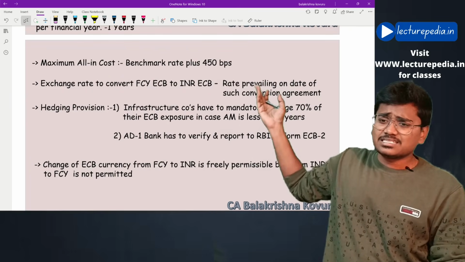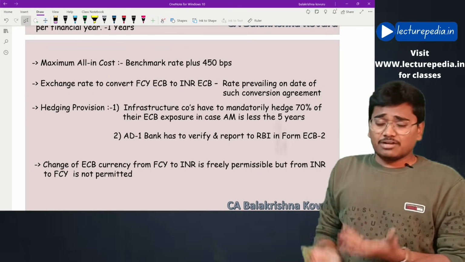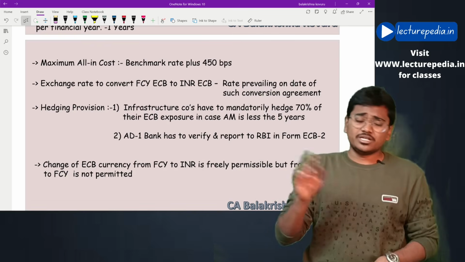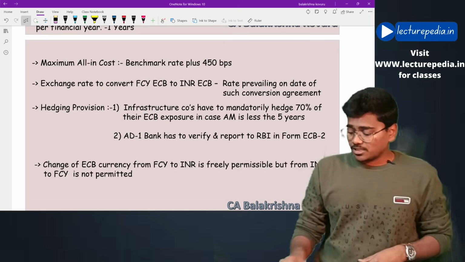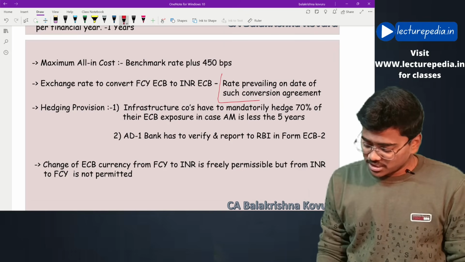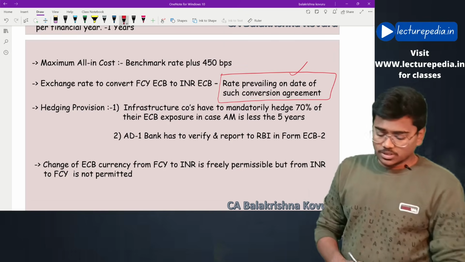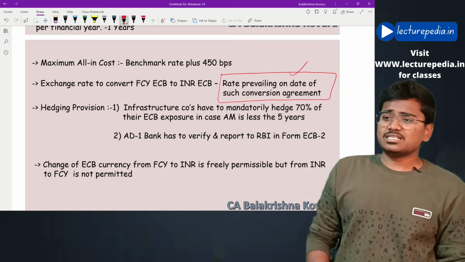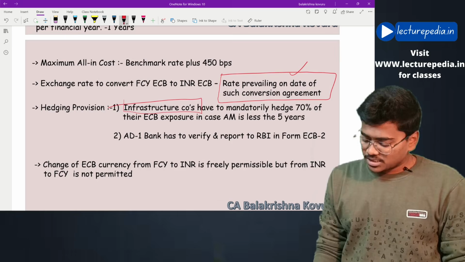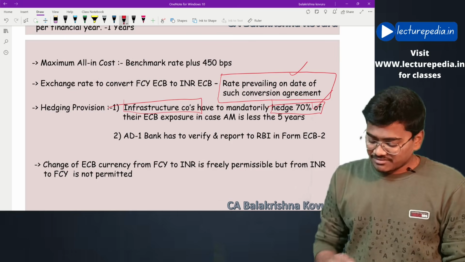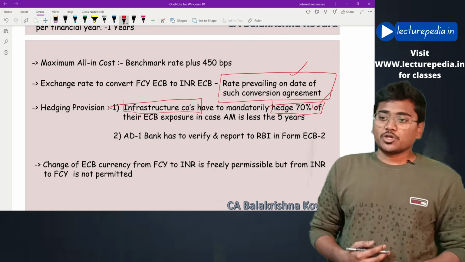Next, exchange rate. If you want to convert foreign exchange ECB into Indian denominated ECB, what should be the exchange rate that you have to take? The rate prevailing on the date of such conversion agreement. And the hedging provisions are applicable only for infrastructure companies, and they have to hedge at least 70% of their ECB. Hope this is clear.